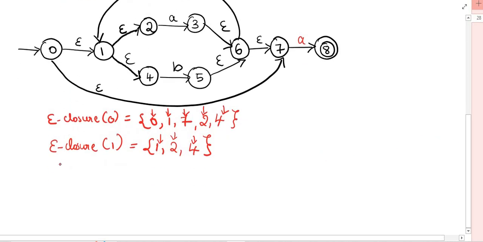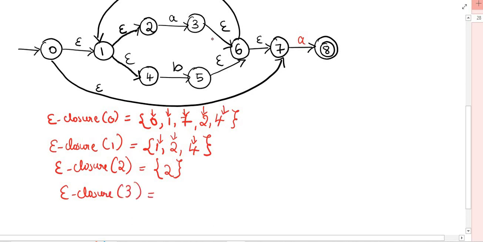Next, epsilon closure of 1 we have done. Next we'll go for the 2. For each state we have to find, right? For 2, including 2 you will write. From 2, is there any epsilon transition? No, there is no epsilon transition from 2, that's all. Next, epsilon closure of 3.